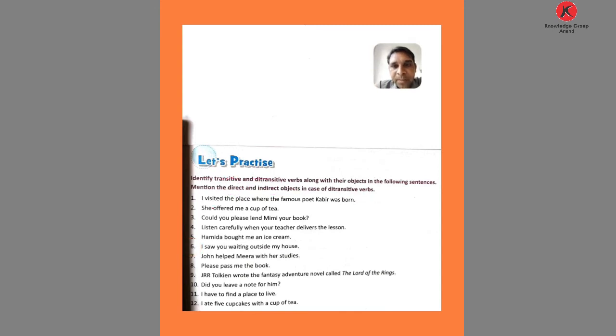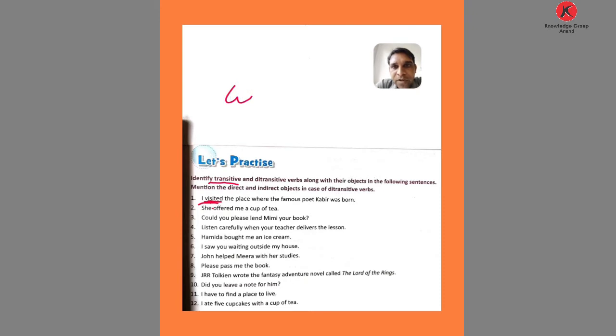I visited the place where the famous poet Kabir was born. So here the main verb used is visited. Underline the word visited. So this is which: transitive or ditransitive, along with their object in the following sentence. So this is the transitive verb.